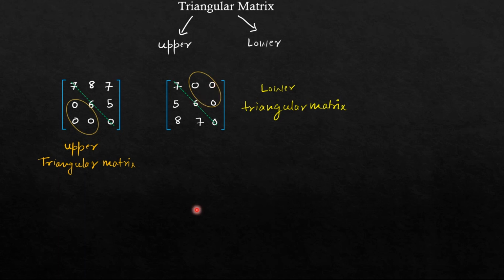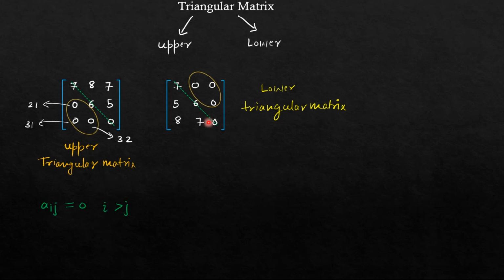Now if you define this matrix in general terms, you can see the index of this element is 2 1 because it lies in second row and first column. That is why 2 1. And index of this element is 3 1. Similarly, index of this element is 3 2. So you can say for upper triangular matrix, Aij is 0 for i greater than j. You can see here i value is 2 and j value is 1. Here i value is 3, j value is 1. Here i value is 3, j value is 2. You can see in all the cases i value is greater than j value, and all are 0 for upper triangular matrix.